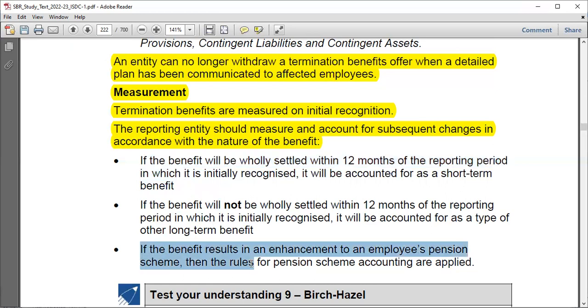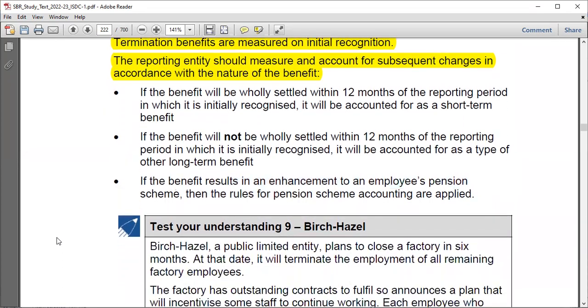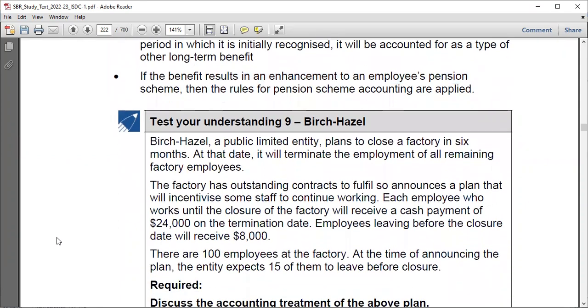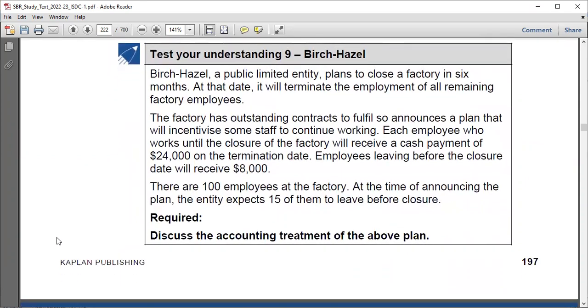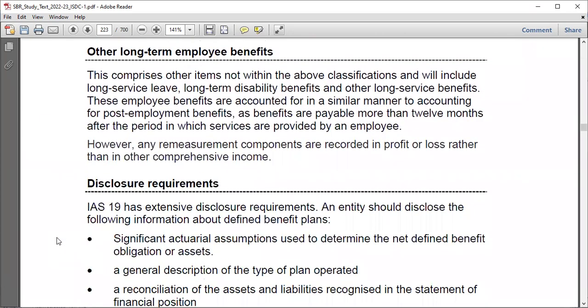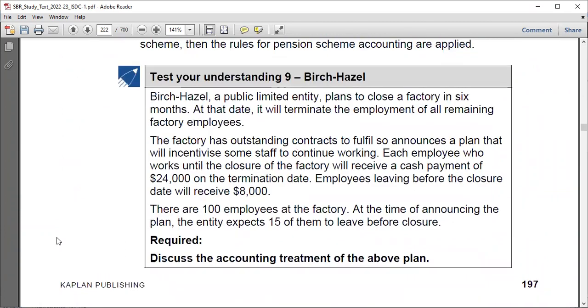And maybe if the benefit results in an enhancement of the employee's pension scheme, then the rules of pension scheme accounting are just applied. So it just depends on the situation the question comes with. But usually, I don't know whether we'll be encouraged to find something like this in an easy manner. Okay, maybe let's take a look at this example, and then we would have the other long-term benefits, which are just here and will be done.